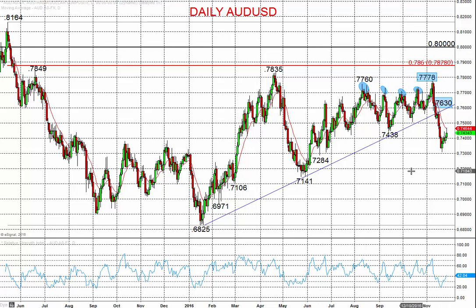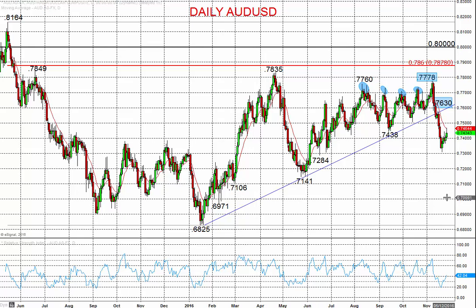shifting the intermediate term outlook to more bearish, and then leaving risk lower despite this rebound effort we saw last week, the market fading at the end of last week on Friday, and we see a resumption of a more negative tone to aim for lower targets through late November at 72.84,